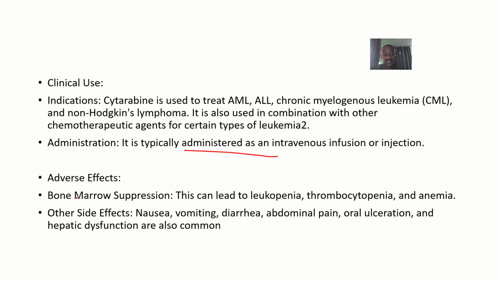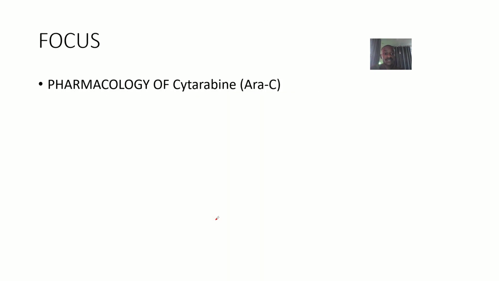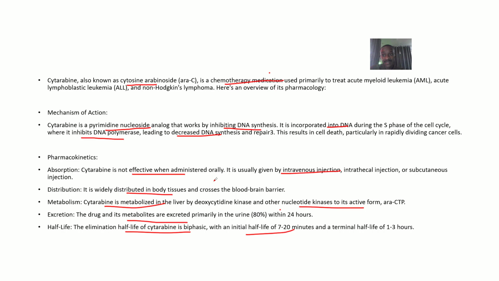Alright, for adverse effects, it can lead to bone marrow suppression, which can lead to things like leukopenia, thrombocytopenia, and anemia. Other side effects include nausea, vomiting, diarrhea, abdominal pain, oral ulceration, and hepatic dysfunction. All of these are common. Okay, so that's it for the pharmacology of cytarabine.